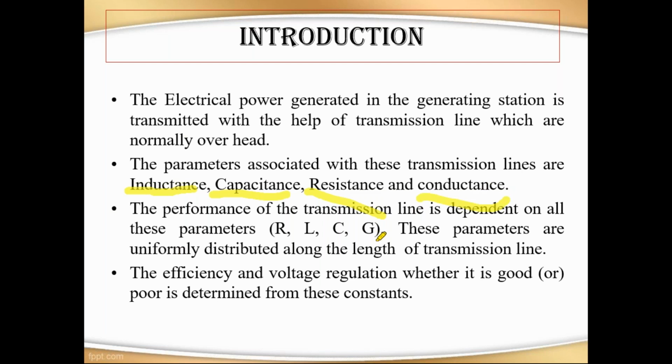You already know that these parameters play a major role in electrical circuits. The performance of a transmission line depends completely on these four parameters. It means how capable the transmission line is of carrying a particular voltage level depends completely on the resistance, inductance, capacitance, and conductance. And these parameters are uniformly distributed along the length of the transmission line.